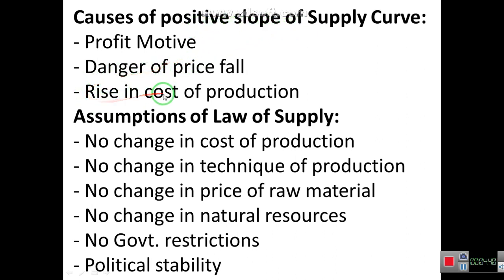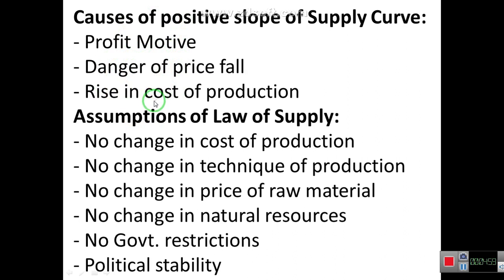Next is rise in cost of production. If the raw materials which are used in the production of any goods become expensive, it will induce an increase in cost of production.